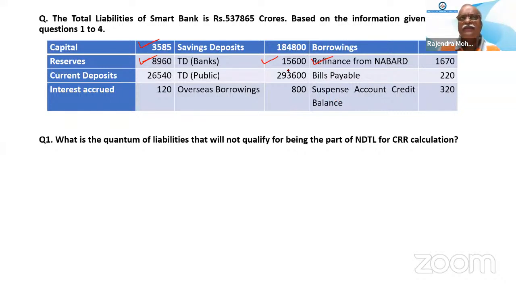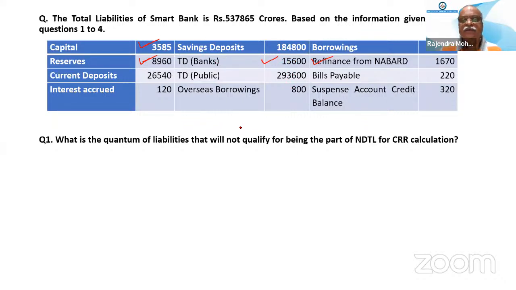See, these will not be considered. So basically these are the things: capital reserve, time deposit from banks, and refinance from NABARD. These 4 are the things. So you add all these things, how much it is coming, that will be the answer.